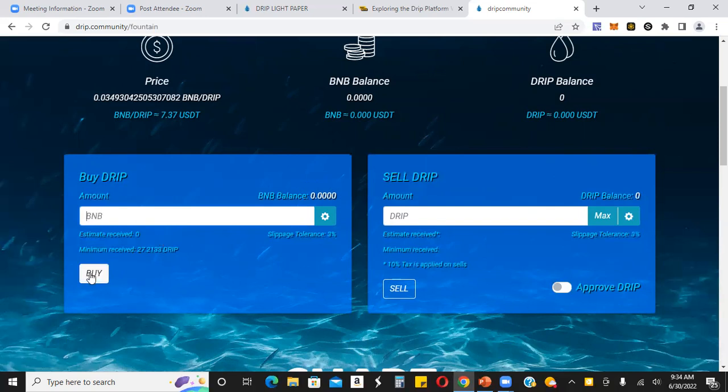You would click buy. And then once it confirms, it takes a couple of seconds, your BNB will get swapped out, and then you'll have drip in your wallet. You'll actually be able to see your drip balance right here. So your BNB balance will go down and your drip balance will go up, because you took your BNB and used it to buy drip.